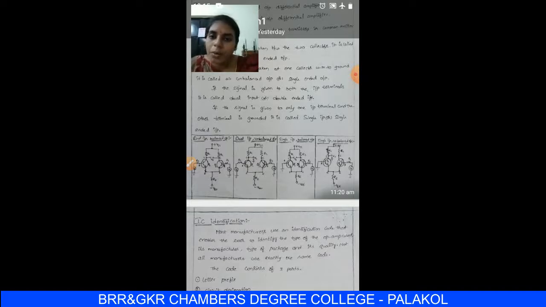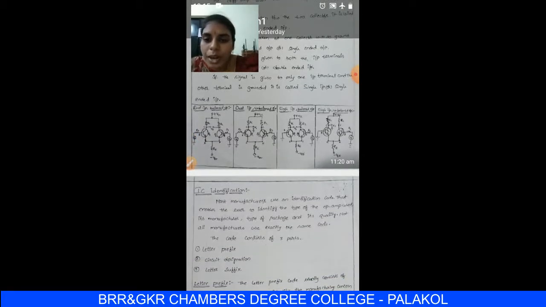Dual input means the inputs are given to the two base terminals. Next one, balanced output. What is meant by balanced output? The output is taken at the two collector terminals of a differential amplifier. Then that output is nothing but balanced output. Here we have the circuit symbol. The first circuit symbol shows the dual input and balanced output. Here we are applying the two voltage sources at the two base terminals, and the output is taken across the two collector junctions. That's why this is called dual input balanced output.